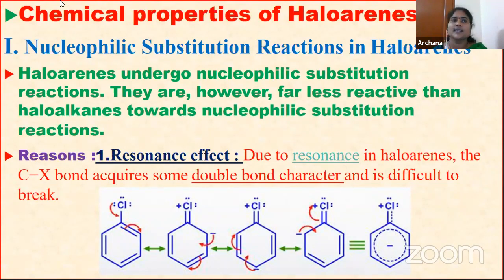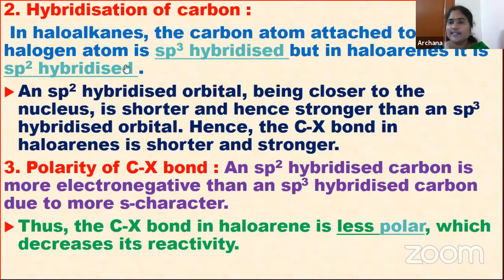Next one is hybridization of carbon. You already know, we already discussed, that in haloalkanes the halogen atom is attached to an sp3 hybridized carbon. In haloarenes, the halogen is attached to an sp2 hybridized carbon. So what happens? If it is an sp2 hybridized orbital, you already know that it is going to be closer to the nucleus.